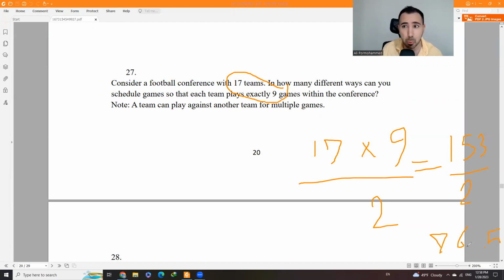Is it even possible for 17 teams to play 9 games? No. So what are the possibilities? Well, 0.